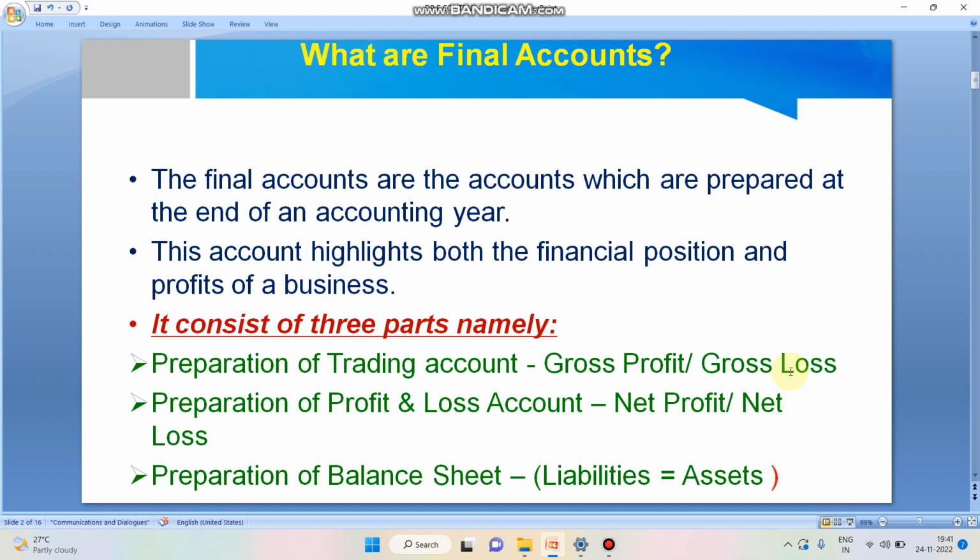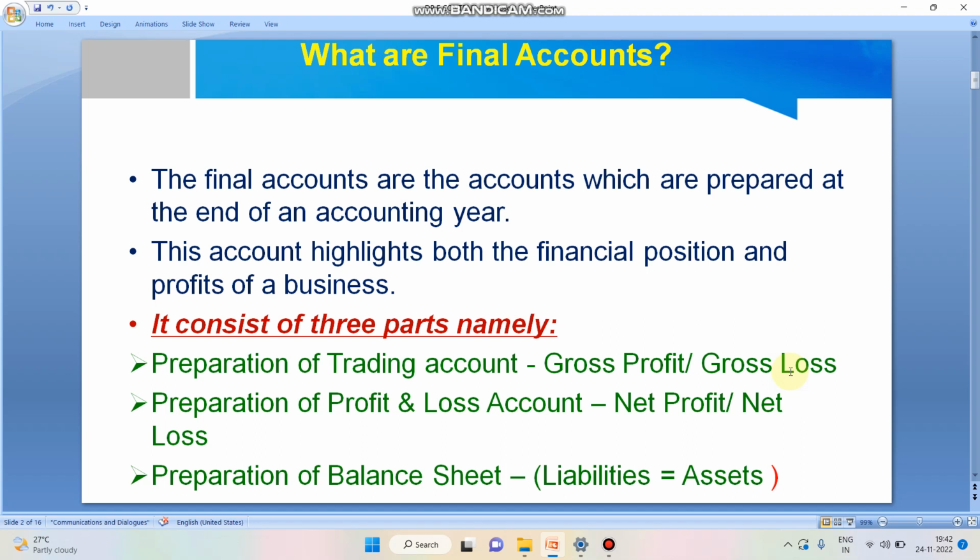Now we are going to see the pro forma of the final account, and how to prepare it. The preparation of final account is very simple. The final account consists of three parts, three stages: preparation of trading account, preparation of profit and loss account, and preparation of balance sheet.